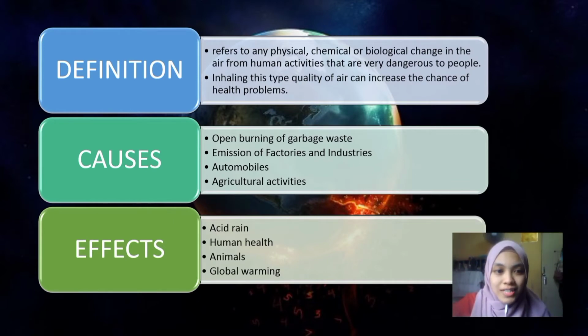The last one is global warming. Due to the emission of greenhouse gases, there is an imbalance in the gaseous composition of the air. This has led to an increase in the temperature of our Earth. This increase in Earth's temperature is known as global warming.